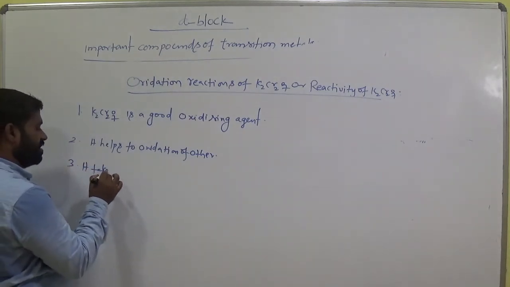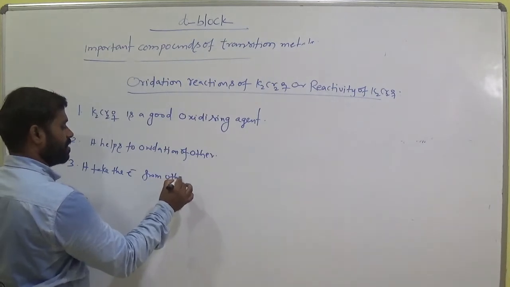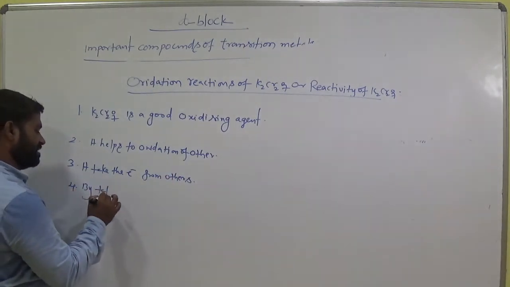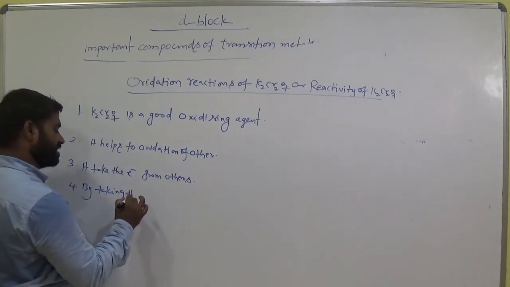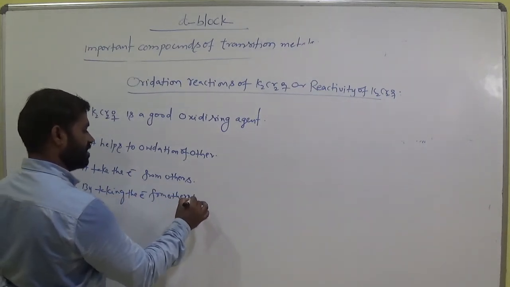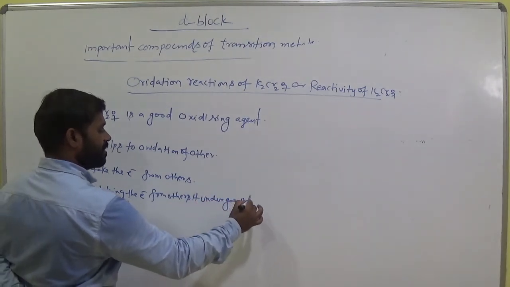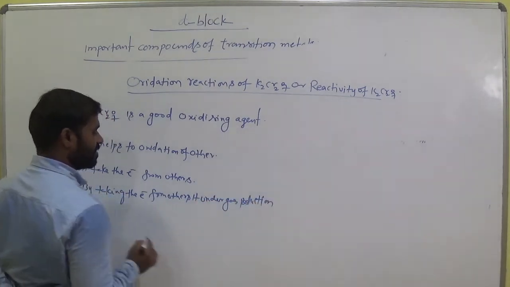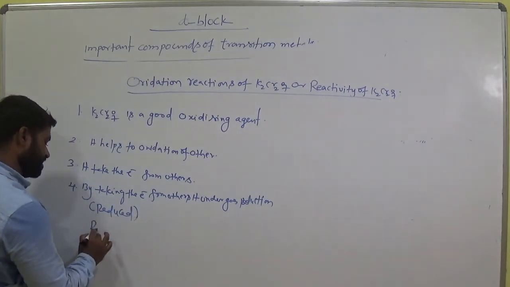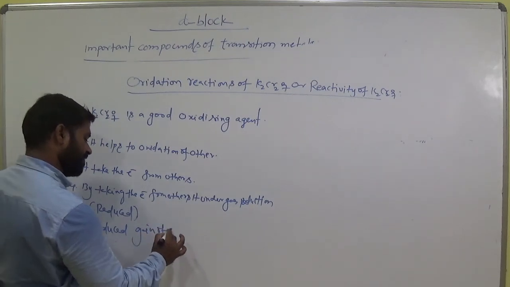It takes the electrons from others. By taking the electrons from others, it undergoes reduction, or is reduced. Reduced means gain of electrons.